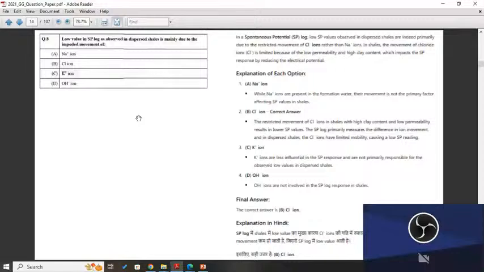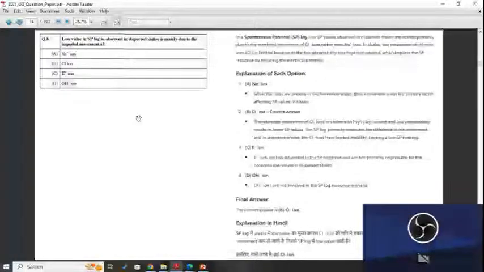First option is sodium ion. While sodium ions are present in the cell with high clay content and reading, and the potassium ions are less